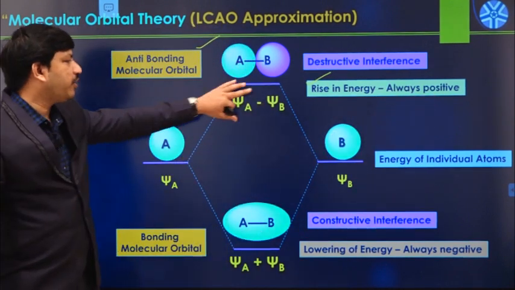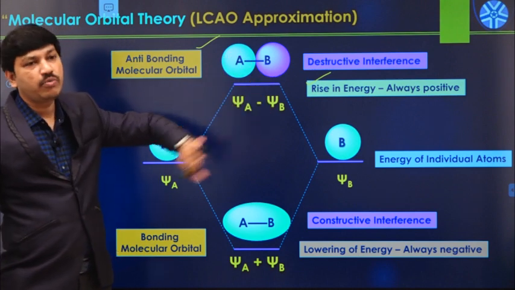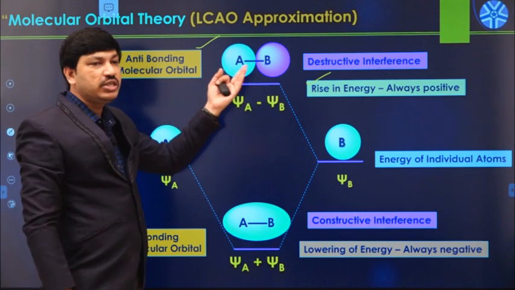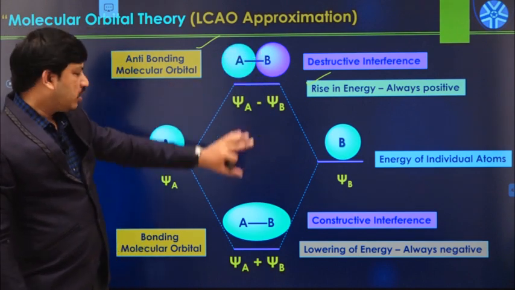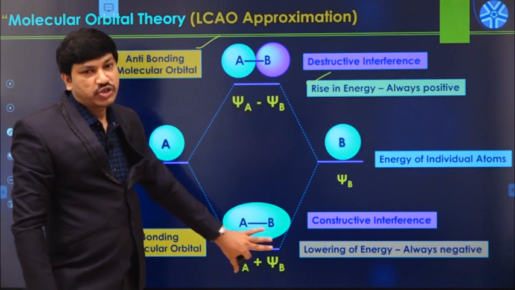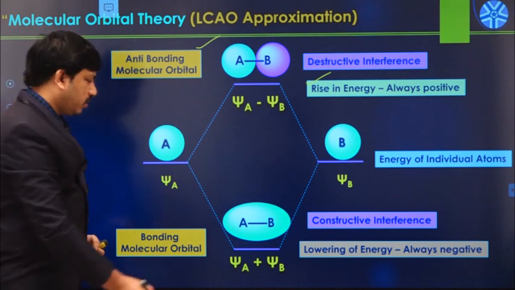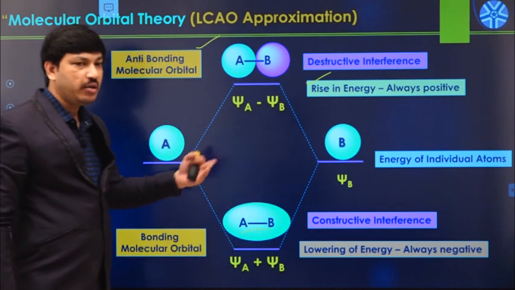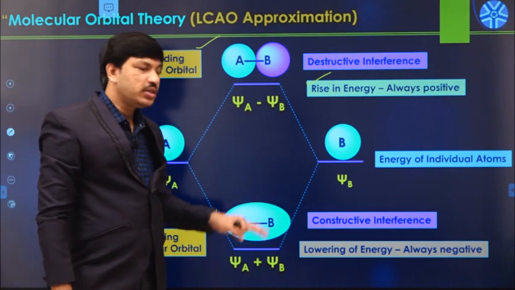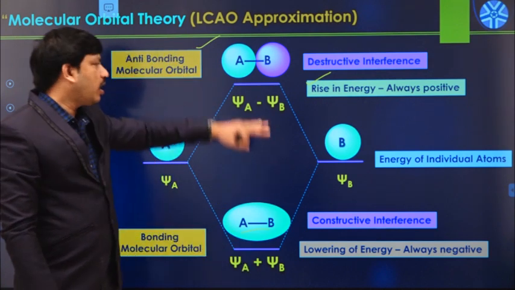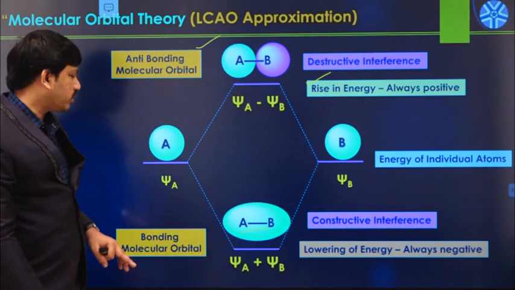If more energy is there, it is highly unstable; if lower energy is there, it is more stable. So whenever a molecule forms in this manner, an AB molecule or any molecule, there is a formation of bonding molecular orbitals and anti-bonding molecular orbitals.